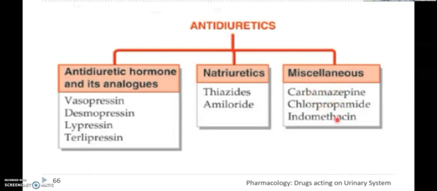So in this way we end the second part of antidotes. Next we will see the whole chapter of diuretics in a very short way, with some important points, in part 3.